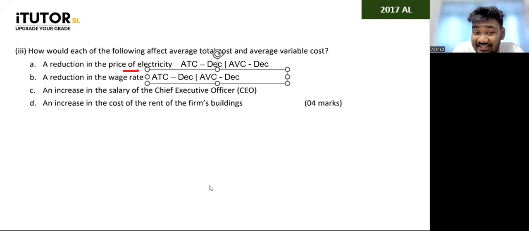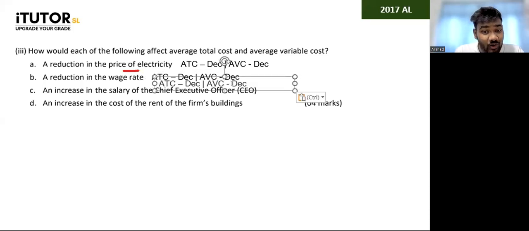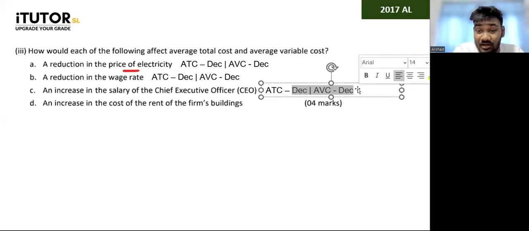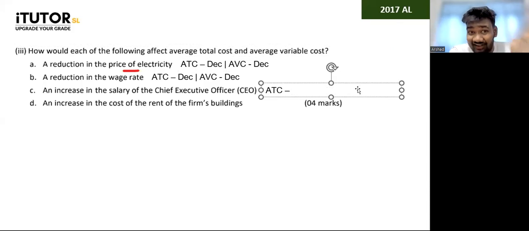Question number C, look at this. An increase in the salary of the CEO. What is this? Is it a fixed or a variable cost? CEO salary is fixed. It doesn't depend on the number of output the firm produces. So given that the salary of the CEO increases, what can you tell about the average total cost? Salary is increasing, not decreasing. Now remember, total cost is fixed and variable both. So fixed is increasing means average total cost rises.